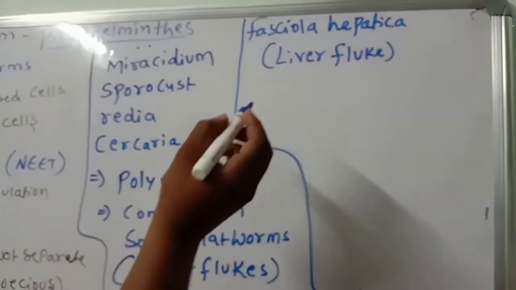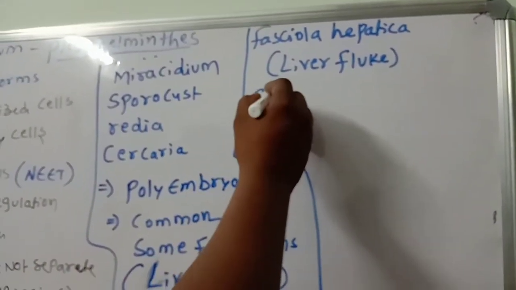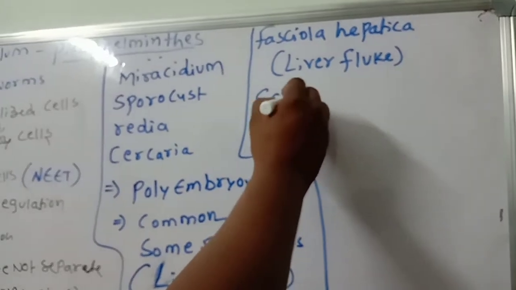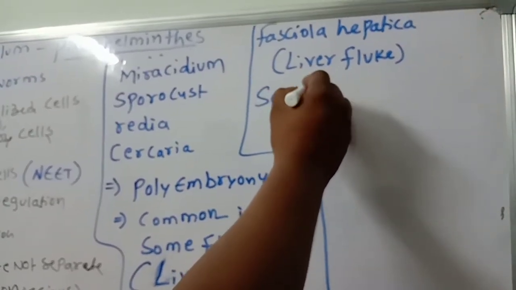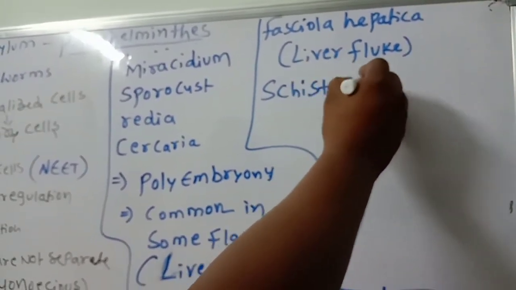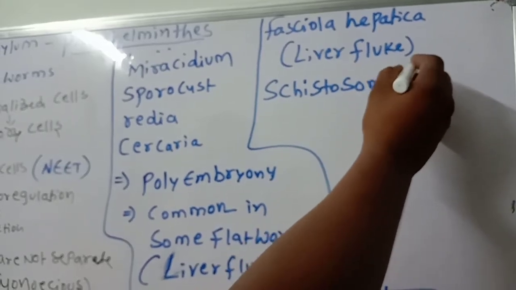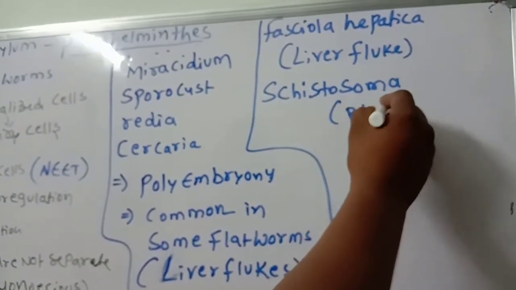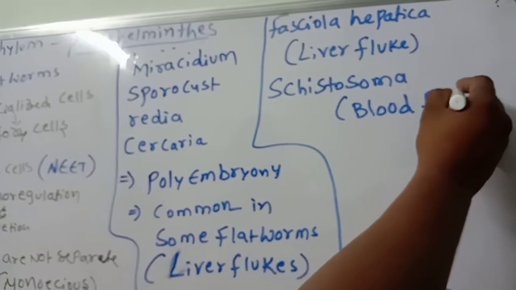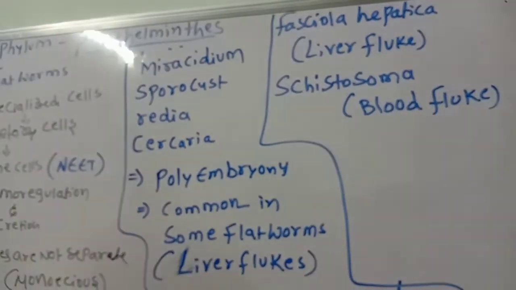And Schistosoma, that is blood fluke. This point you should have to remember.